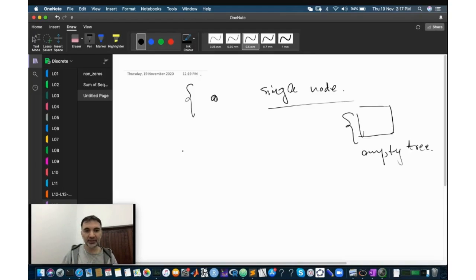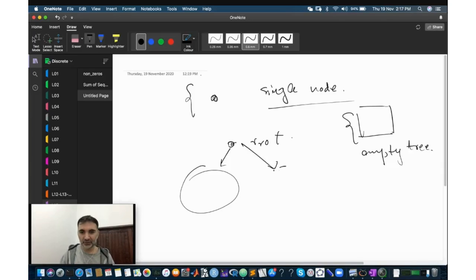After that I define recursively. What I say is that you will have a root node. Okay, I'm going to call it a root node. And then I will have an arrow to a left binary tree. Whatever is here is a binary tree. And then I have a right binary tree. So I will have some binary tree here and another binary tree here. Okay, but what's the binary tree?